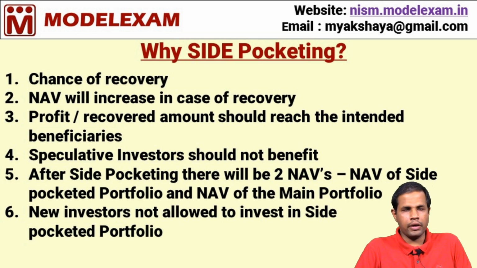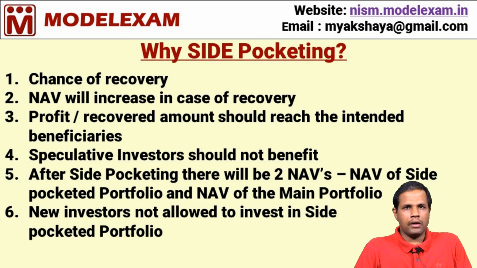So, why side pocketing? We should understand that there is always a chance of recovery. In case of a recovery, that is, if the issuers of defaulted bonds repay the principal amount back, in such a case the NAV will increase, or the profit or the recovered amount should reach the actual beneficiaries or the intended beneficiaries.